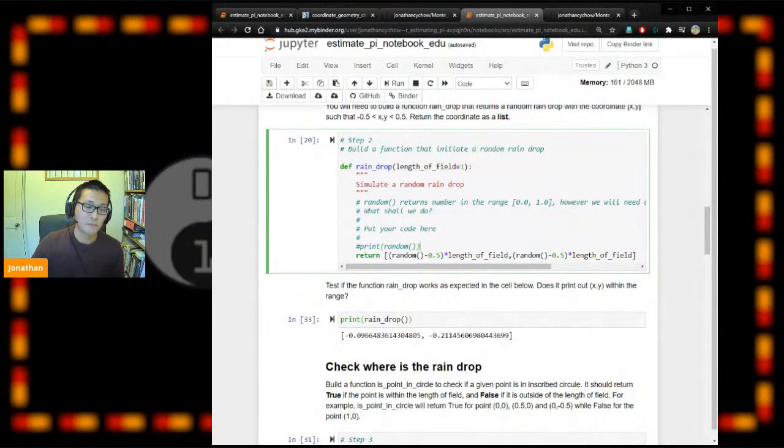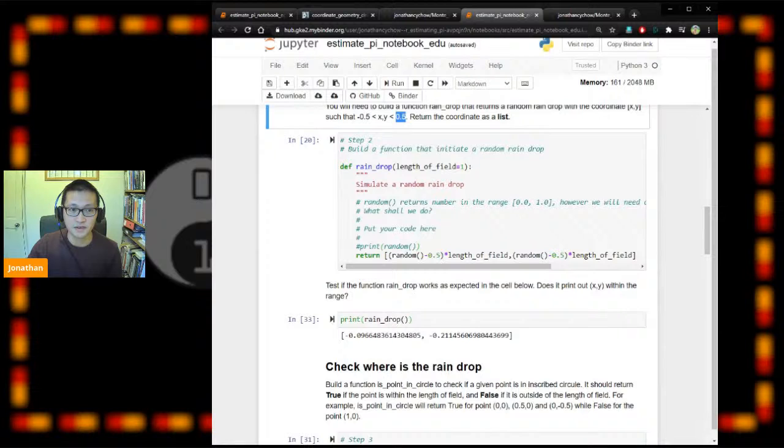We need those variables to be as random as possible. It means it has to be unbiased, a whole range of values, evenly distributed between minus 0.5 and positive 0.5.